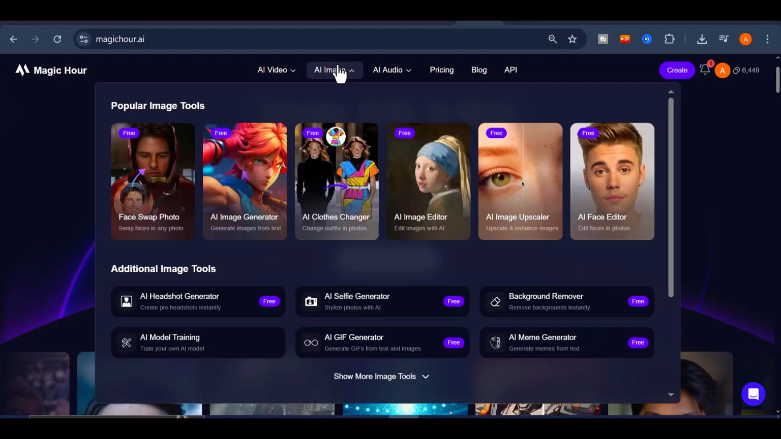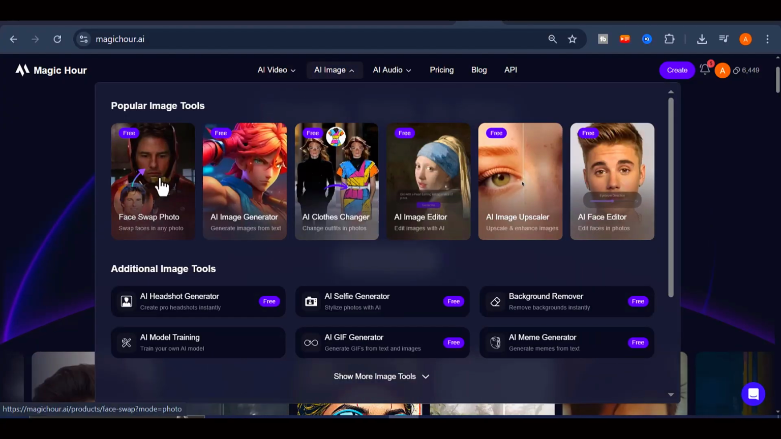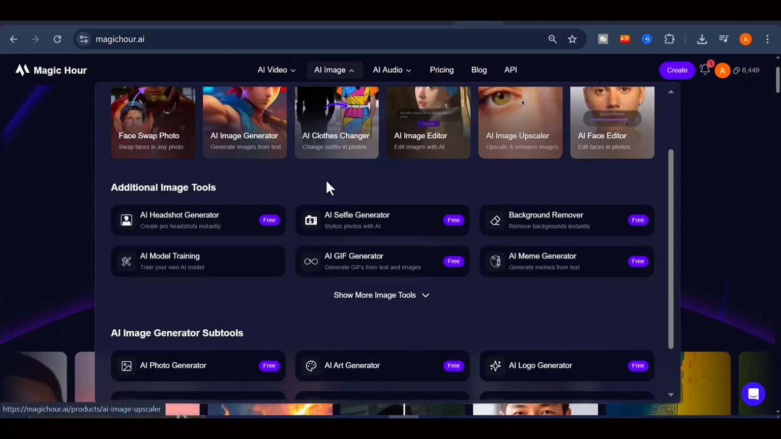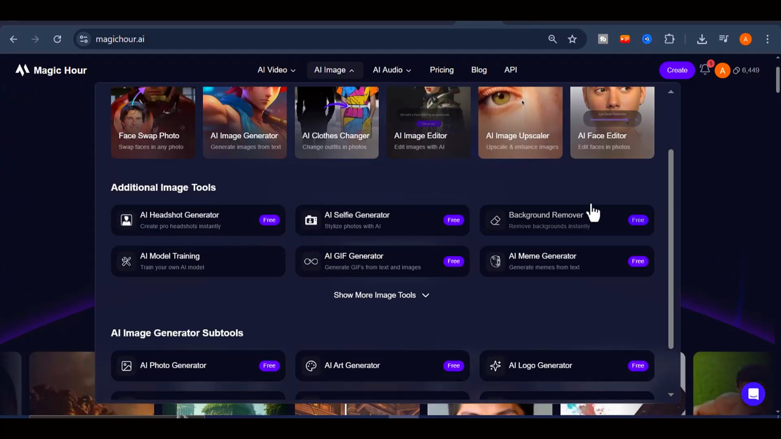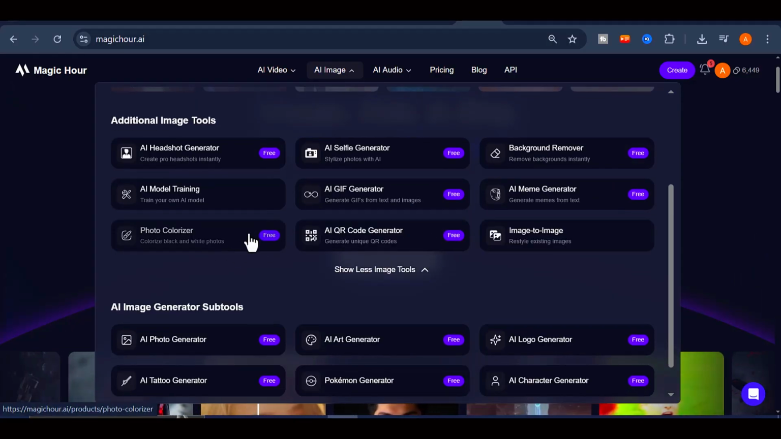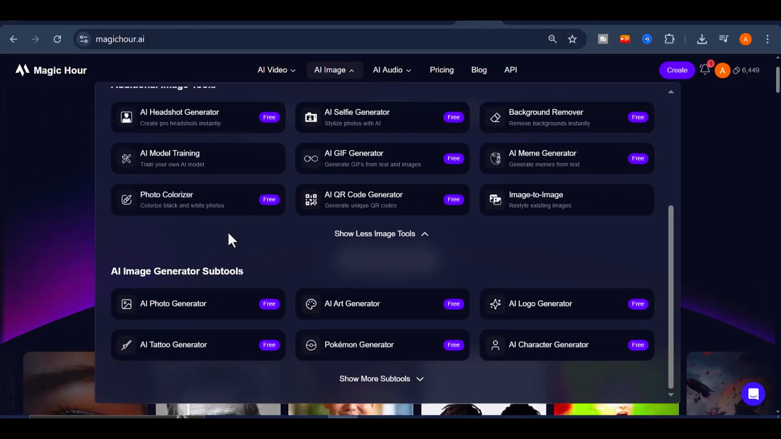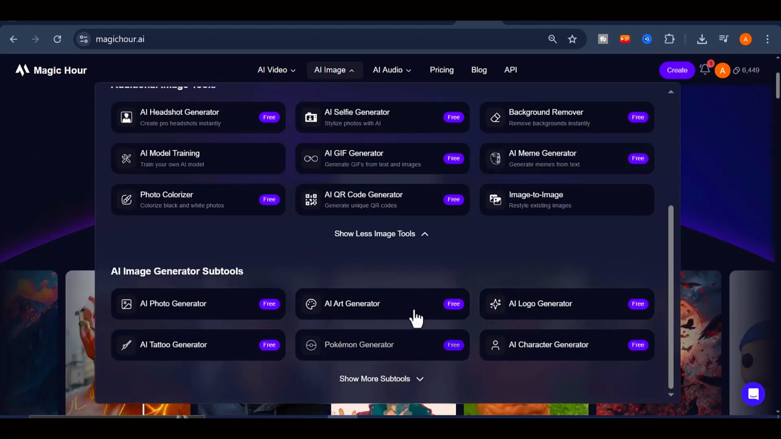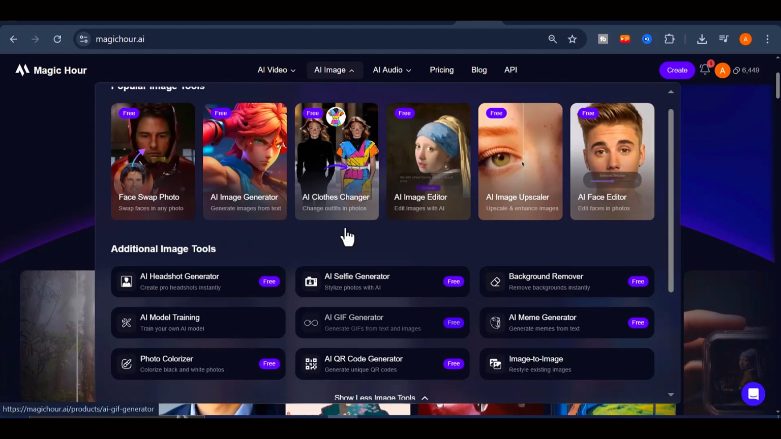Now, let us take a look at the AI Image tab. This section offers a variety of image generation tools and creative presets that you can explore at no additional cost. Whether you are trying to design characters, create product visuals, generate aesthetic photos, or produce digital artwork, Magic Hour allows you to experiment freely and push your creativity as far as you need.